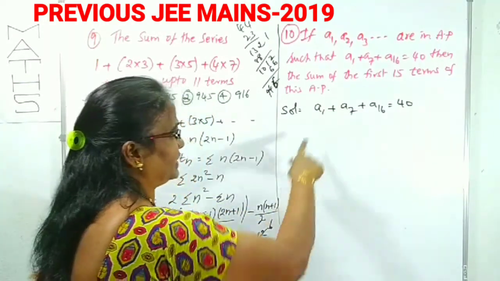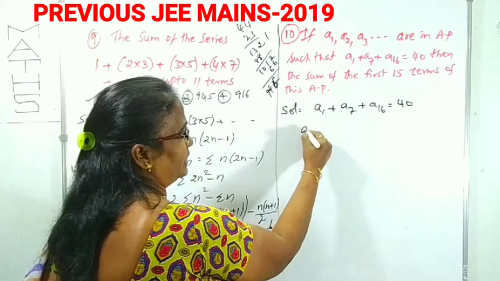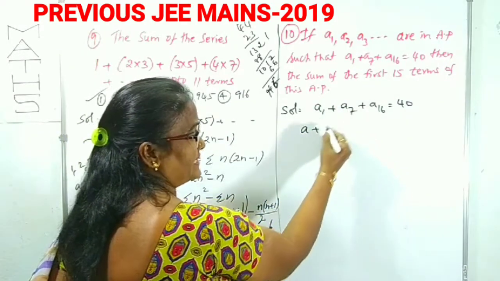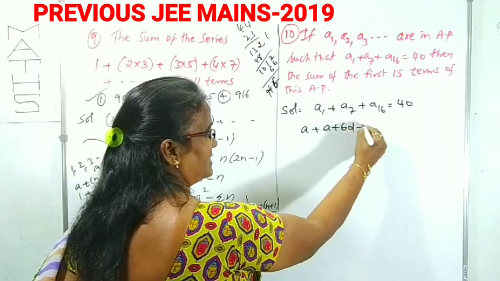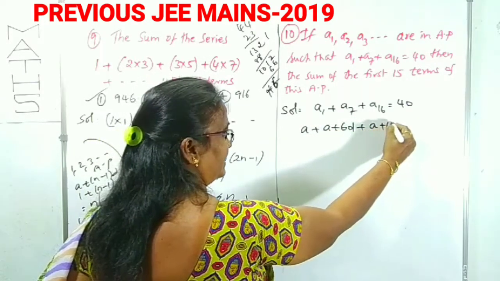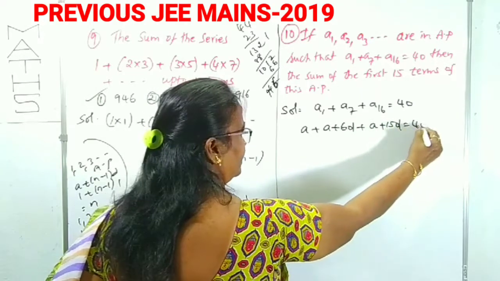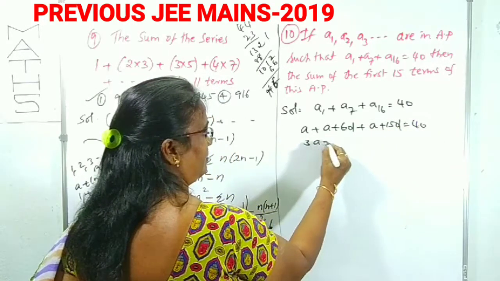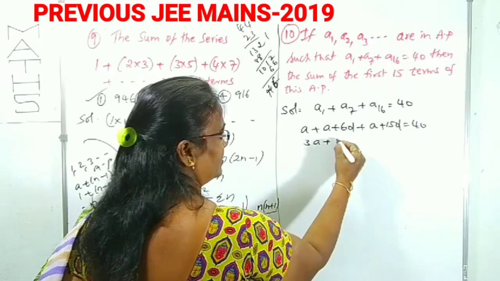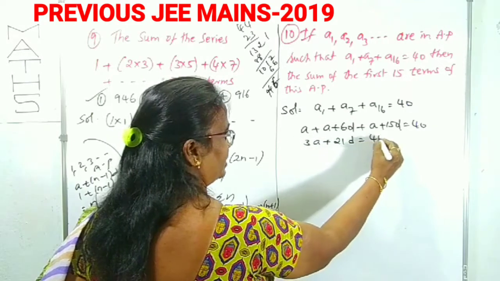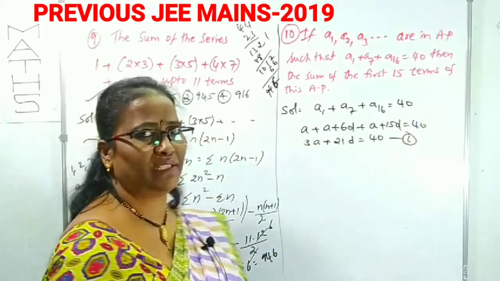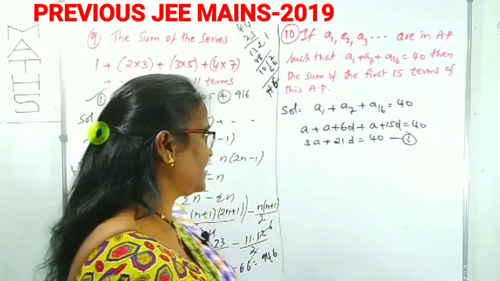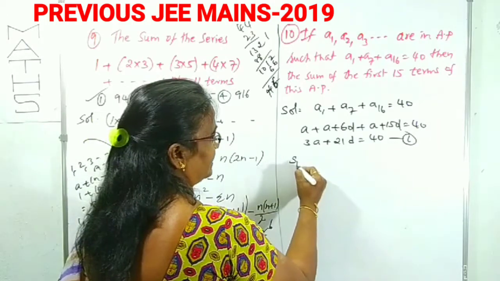What is that? We can look here. A1 is A only, A7 is A plus 6D, plus A16 is A plus 15D, is 40. This is 3A plus 6D plus 15D, which is 21D, equals 40. This is taken as result 1. We have 3A plus 21D is 40. Now what is asked? S15 is asked.